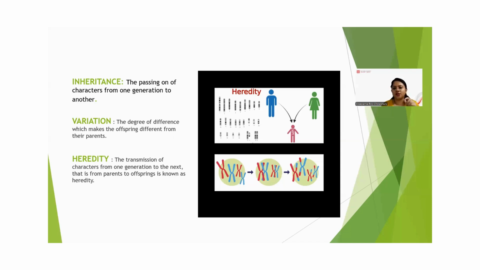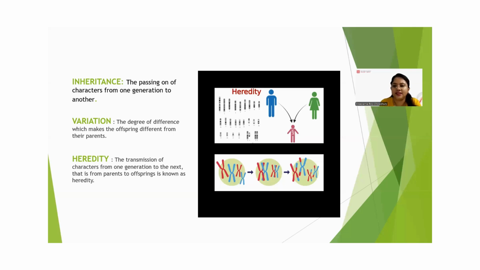So this point of difference, or this degree of difference, which makes the offspring different from their parents, is called variation. So what is heredity?